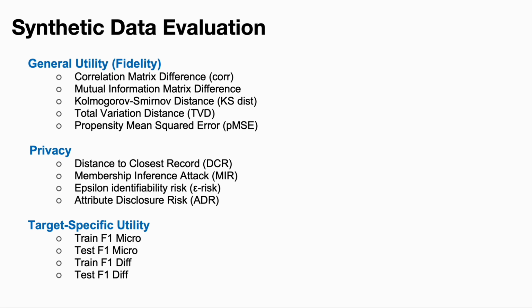We include two general types of global metrics, which are the general utility, also known as fidelity, with 5 different metrics, and 4 different kinds of privacy measures. Additionally, we consider the target-specific utilities, which assess the performance of different synthesis models in downstream applications. Specifically, in our context, we select 3 dependent variables with different classification models.